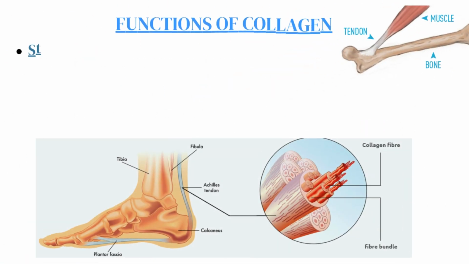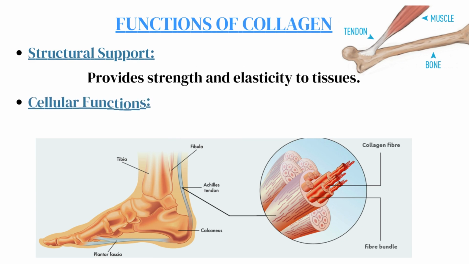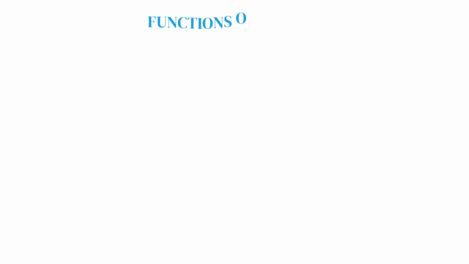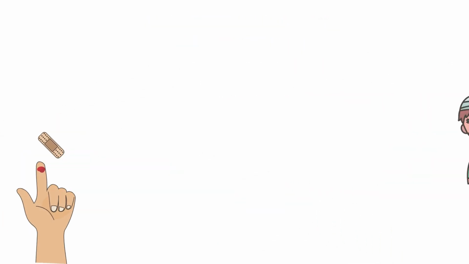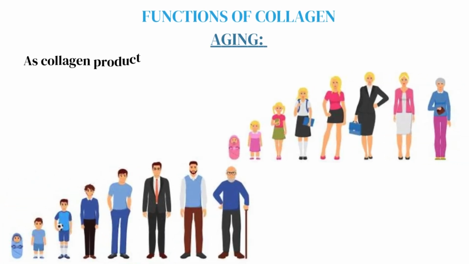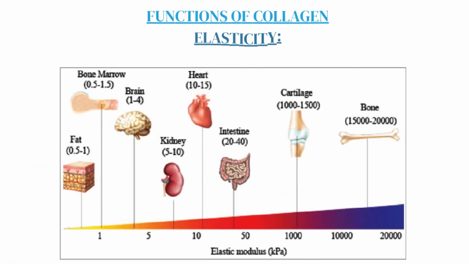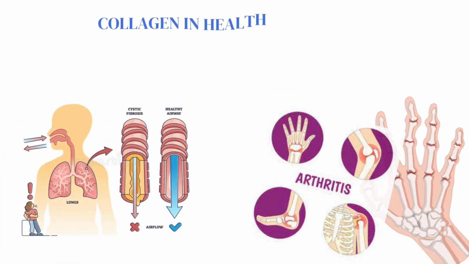Functions of collagen. 1. Structural support. Provides strength and elasticity to tissues. 2. Cellular functions. Influences cell adhesion, migration, and differentiation. 3. Wound healing. Facilitates repair by forming a scaffold for new tissue. 4. Aging. As collagen production decreases with age, skin sags, wrinkles form, and joints stiffen. 5. Elasticity. Allows tissues to stretch and return to their original shape, e.g. blood vessels.